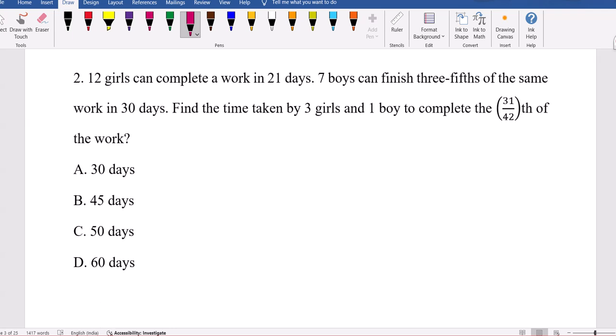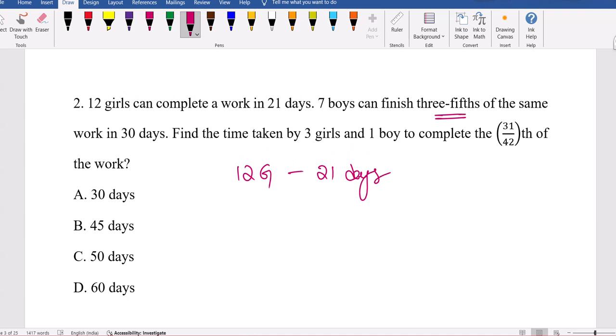Now see the next question. This is related to time and work. 21 girls can complete a work in 21 days. 7 boys can finish 3/5 of the same work. See, this is not full work, 3/5 of the work. 21 girls can complete the work in 21 days, but here 7 boys not completed full work. 7 boys are completing 3/5 of the work in 30 days.